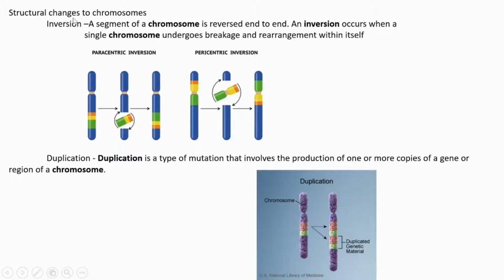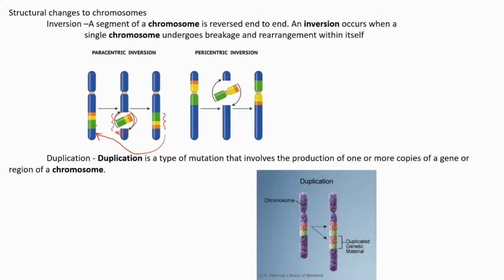Then structural changes to chromosomes, organizational differences. First process is inversion. Inversion means, look here in this picture, this gene segment is rotating, and as a result of that rotation, see the position of genes here when compared with this one.